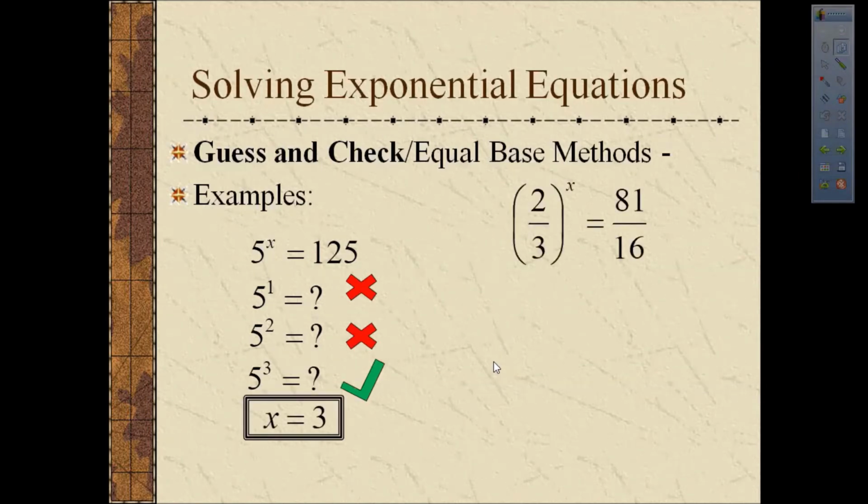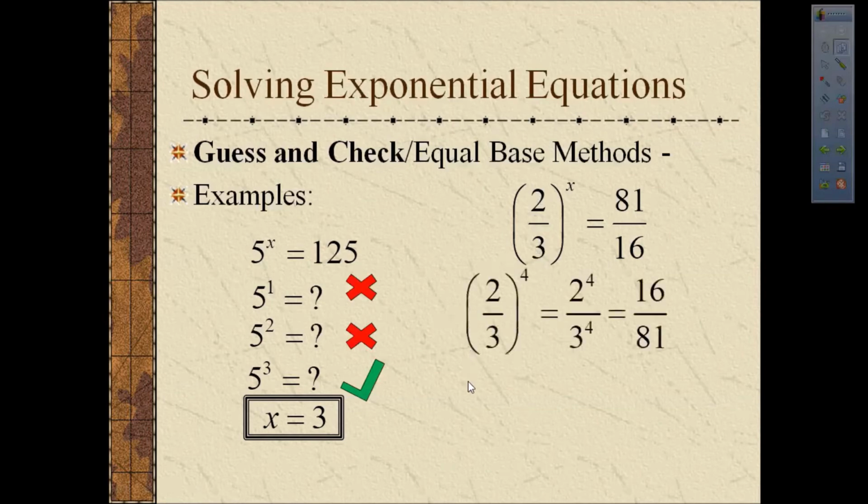Here's a tougher question. 2/3 to the x power equals 81 over 16. Now, don't let these fractions scare you. Again, we're going to try guess and check. 2/3 to the first power, of course, is 2/3. 2/3 to the second power is 4 over 9. Square the 2, square the 3. 2/3 to the third power is 8 over 27. 2 to the third power over 3 to the third power. Well, 8 over 27 still isn't getting us the numbers we want. If we get to 2/3 to the fourth power, what we find is 16 over 81.